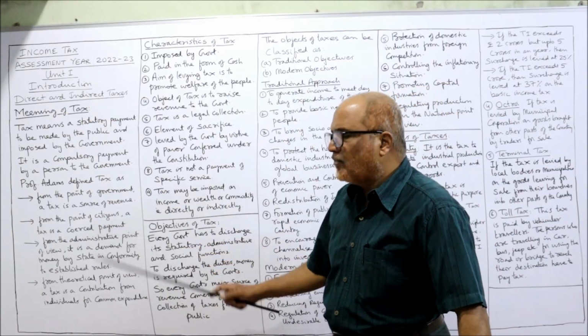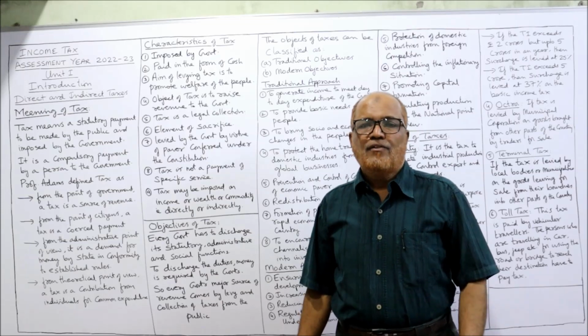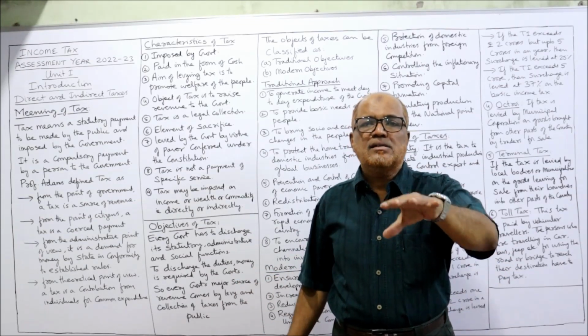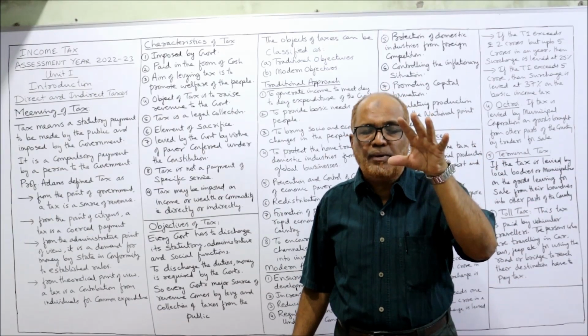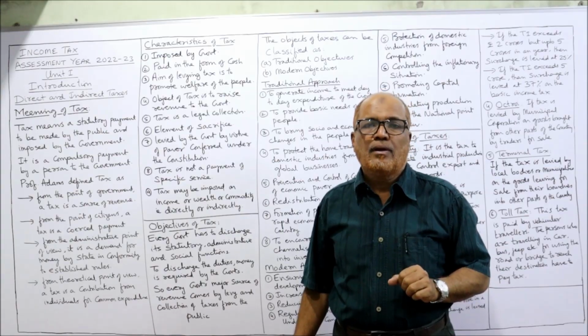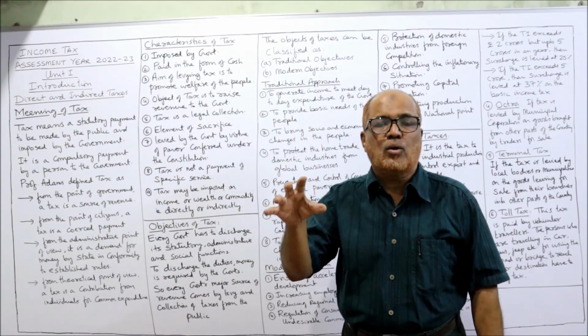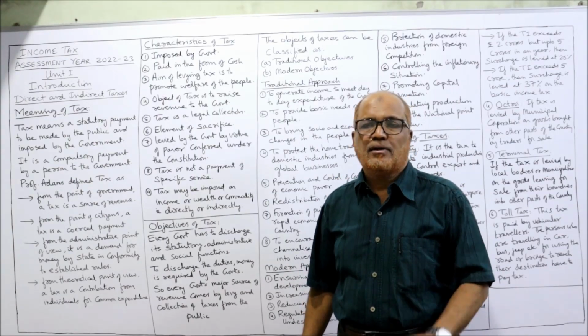Secondly, from the point of view of the citizen, a tax is a coerced payment. From the common citizen's point of view, a tax is a coerced payment. Coerced means the payment will be by enforcing, by compulsion. The government has made it compulsory, a coerced payment, that everybody has to pay the tax, right?